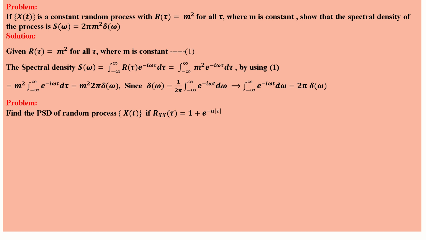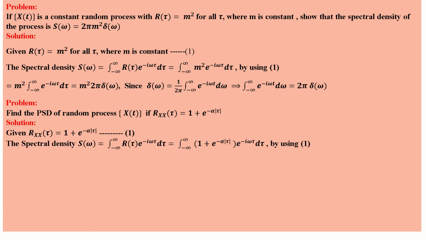Next problem. Find the PSD of the random process X(t) for which R_XX(tau) is equal to 1 plus e power minus alpha modulus tau. So we need to find the power spectral density. Given R(tau) equal to 1 plus e power minus alpha modulus tau, equation number 1.